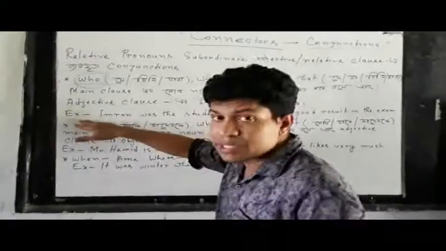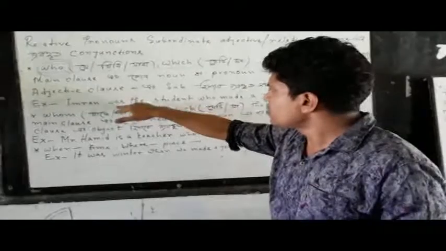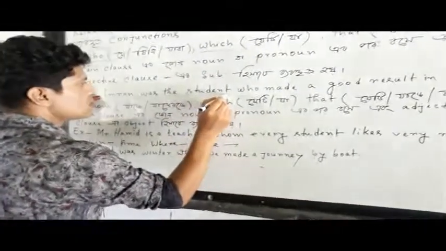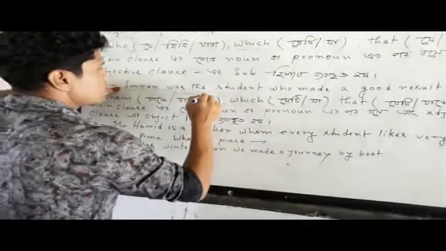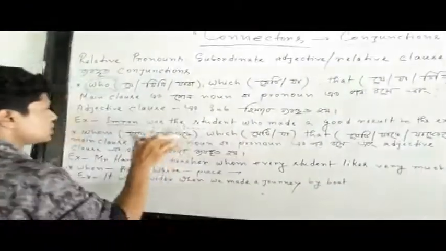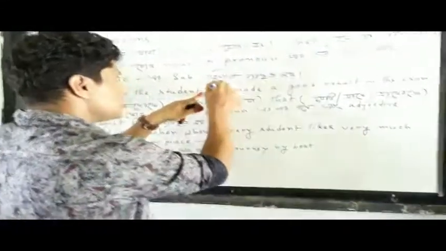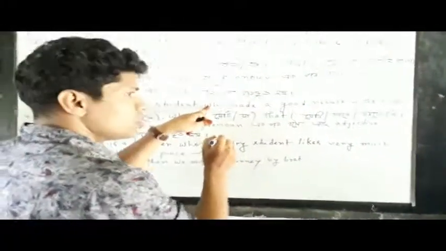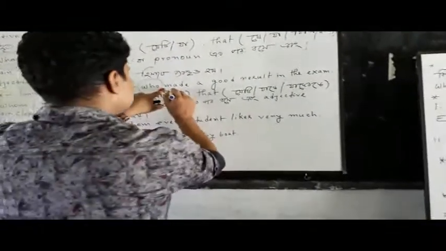So my dear students, take a look at my example, you see: Imran was the student. Imran was the student. So obviously, this is the main clause. There is no doubt it's the main clause. Okay.